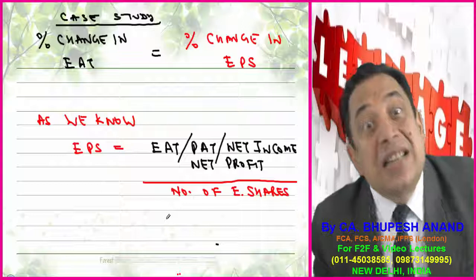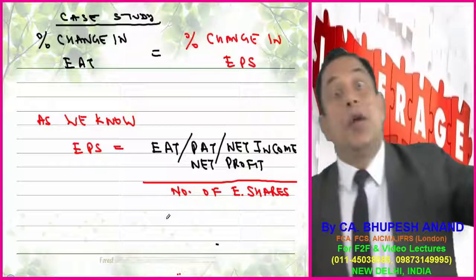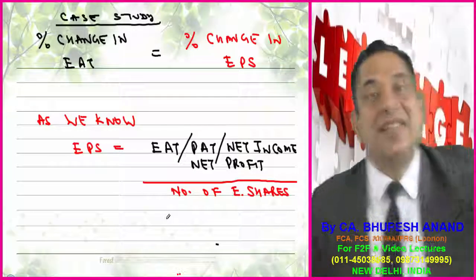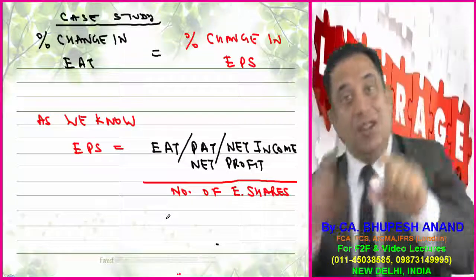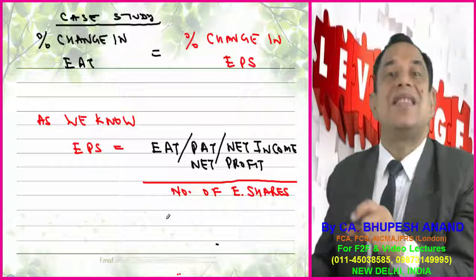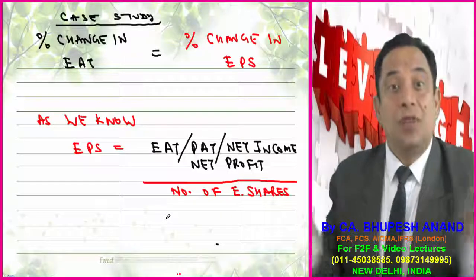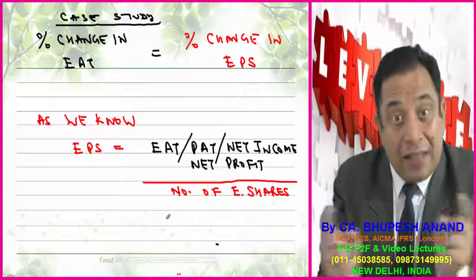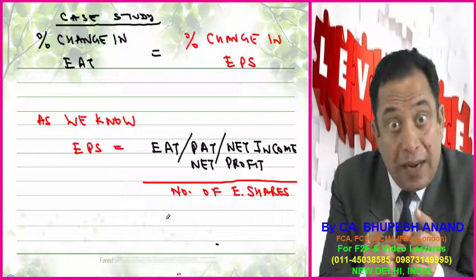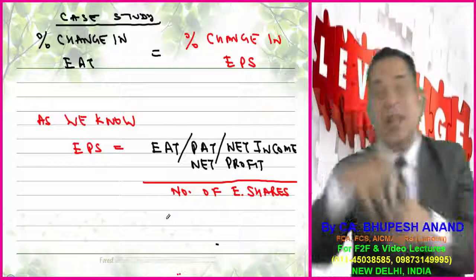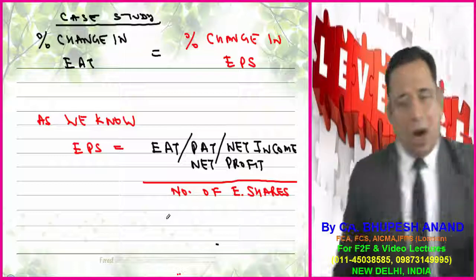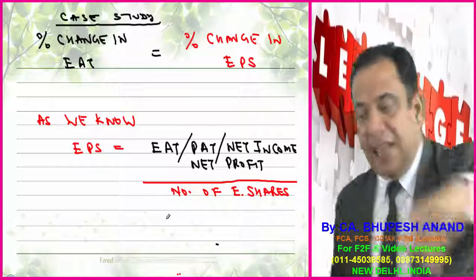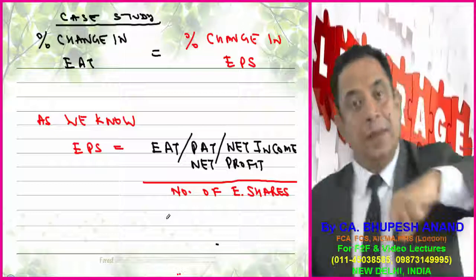Now the last concept I want to tell you is the equation: percentage change in EBT is equal to percentage change in EAT is equal to percentage change in EPS, because all have the same percentage. Now I want to prove, with the help of a case study, why we can also use percentage change in EPS. Please note down, my dear friends, a third case study on how percentage change in EAT is equal to percentage change in EPS.